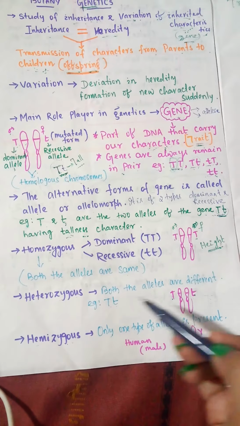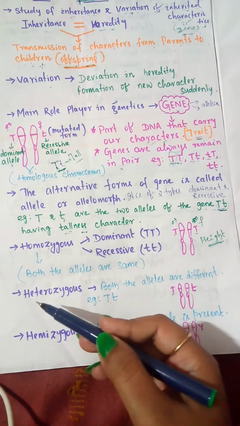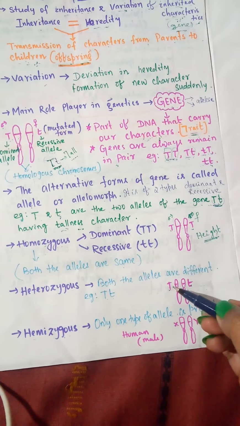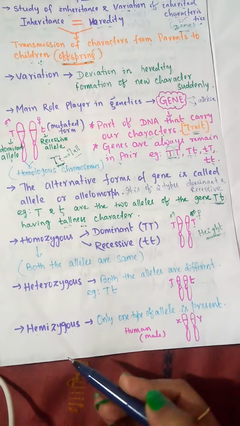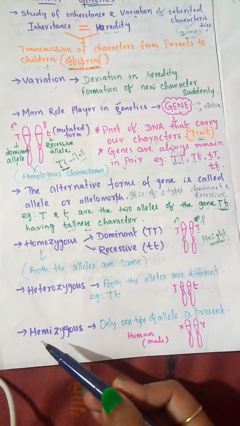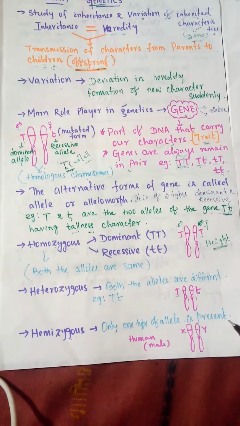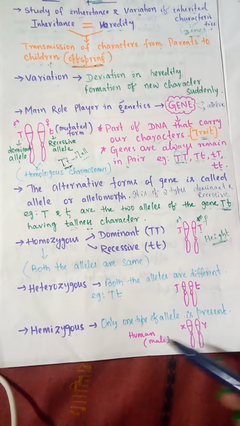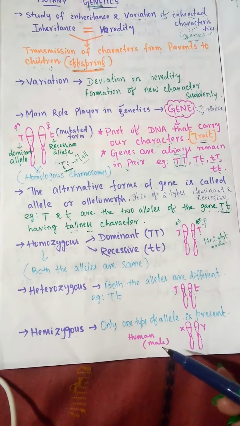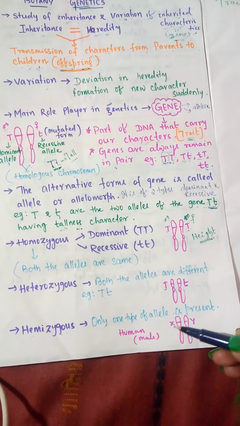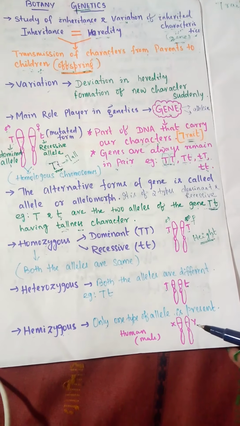If both the alleles are different, the condition is known as heterozygous, means capital T, small t. Here one is capital T, one is small t. Another condition is the hemizygous condition, in which only one type of allele is present. An example is the human male. Here capital X represents one gene, capital Y represents another gene.